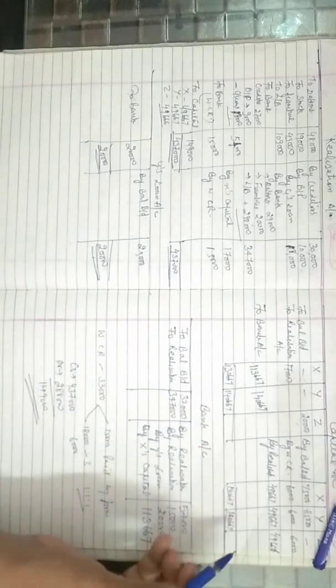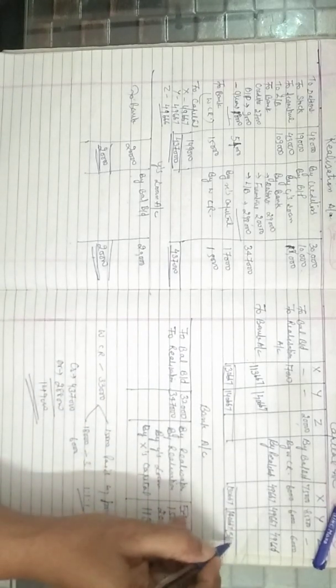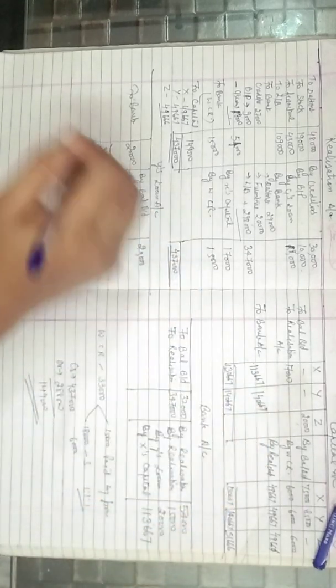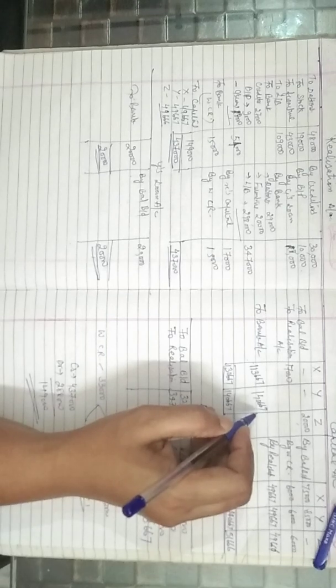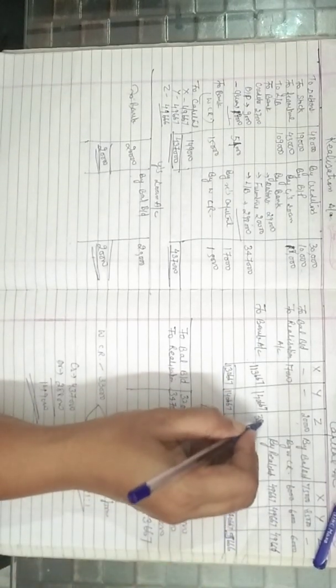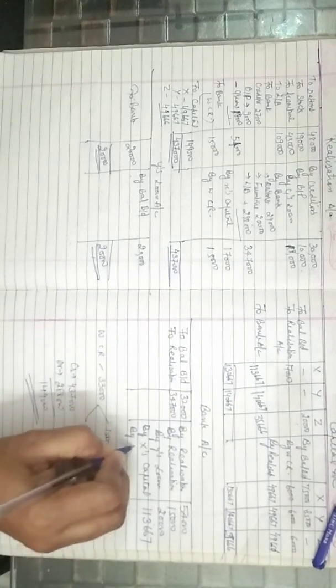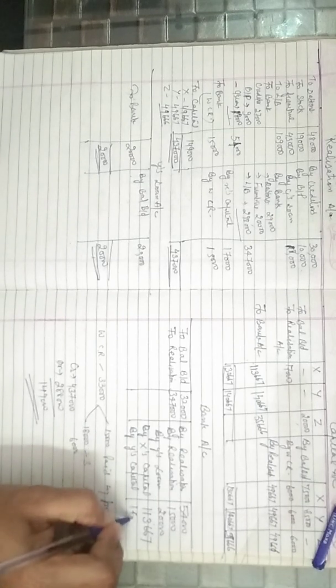And then make total of Z's capital account: 49,667 minus 20,000 plus 6,000, deduct 20,000, 35,666 by X's capital. Then Y's capital is 1,40,667.